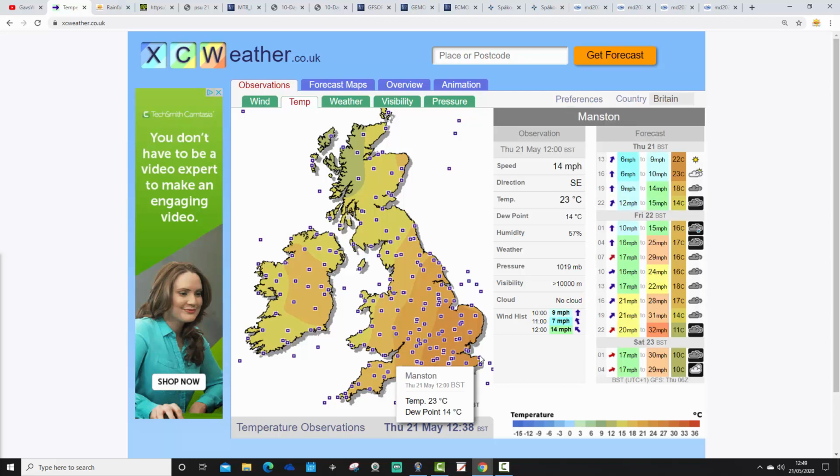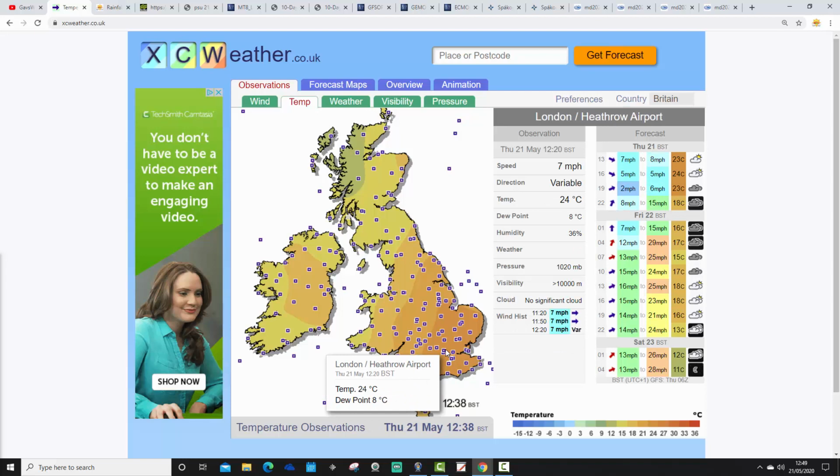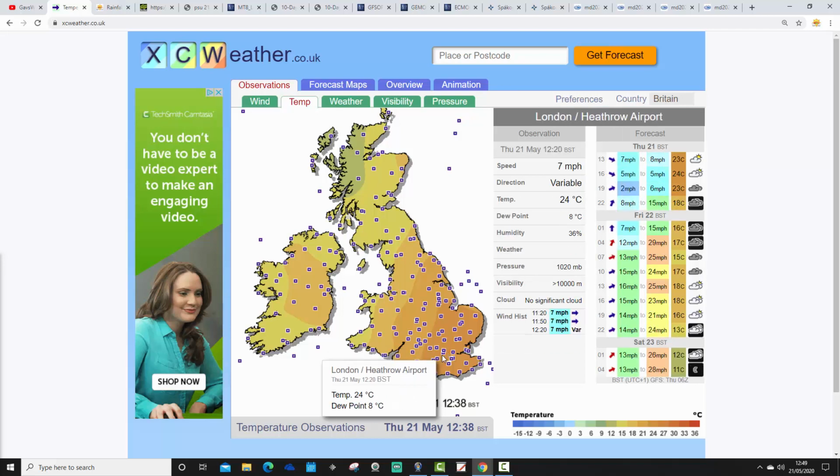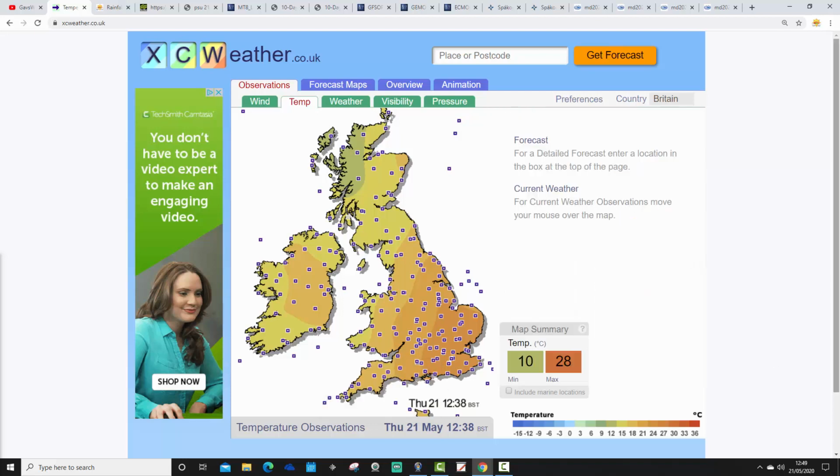Wattisham is at 23, Manchester is at 23 as well. Lydd is at 20, Langdon Bay is at 20, and moving up towards London, it gets up to around 24 there, 23 at Luton, 24 at London City Airport, and 24 at Heathrow. So we're still sort of hovering in the mid-20s Celsius. They may tick up to like 25, 26, won't rule it out.